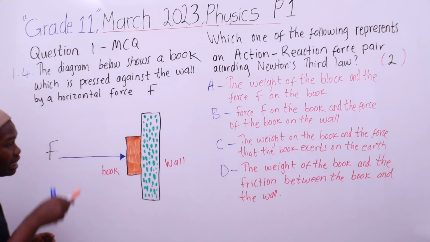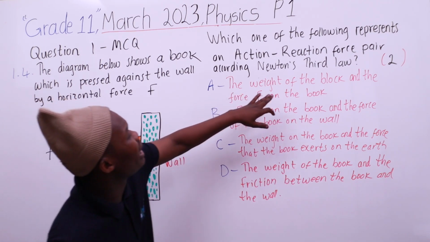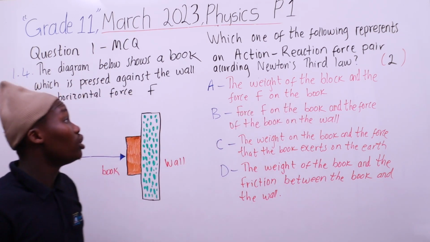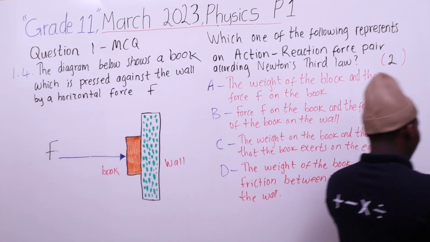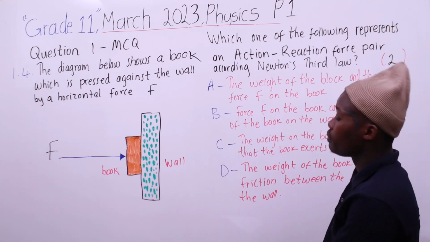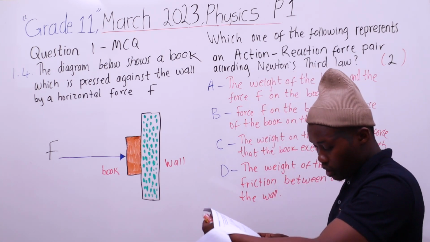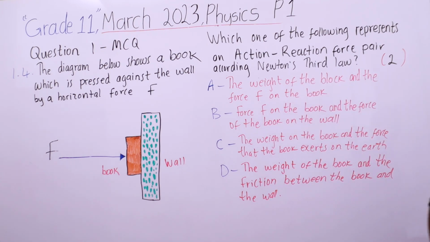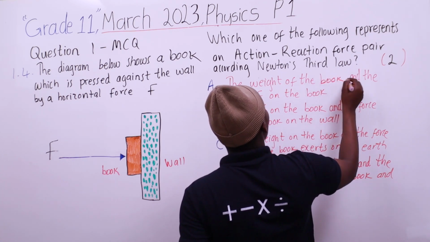Alright. So asibukeni list yethu la. So the weight of the block and the force F on the block, on the book njalo. Okusho ukuthi bathini the weight in gravitational force 1.4. The gravitational force, the force that pulls things towards the earth, is the weight of the book. The weight of the book la, not block, which means la o book.